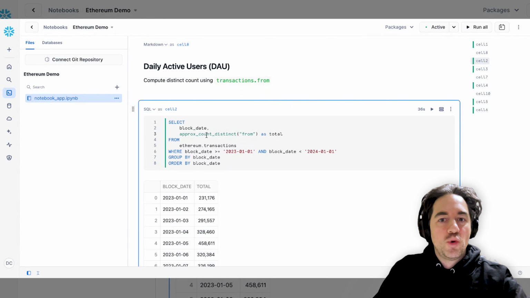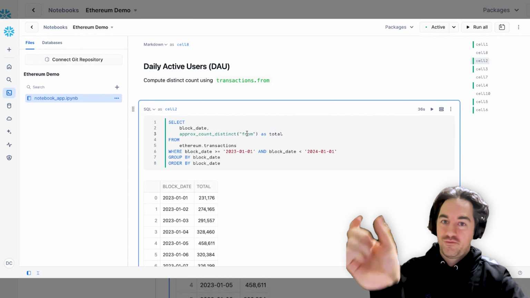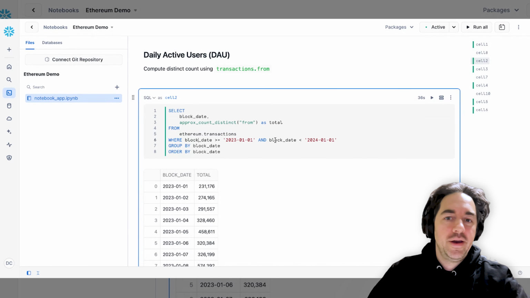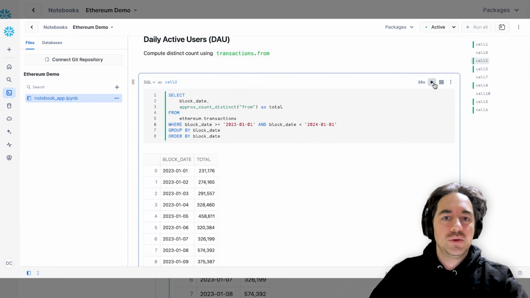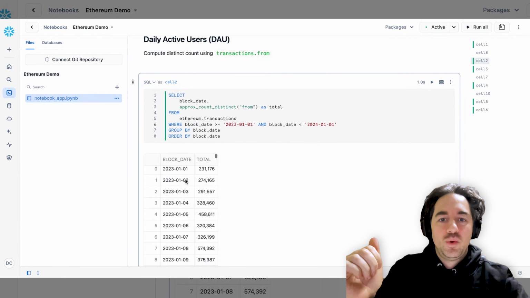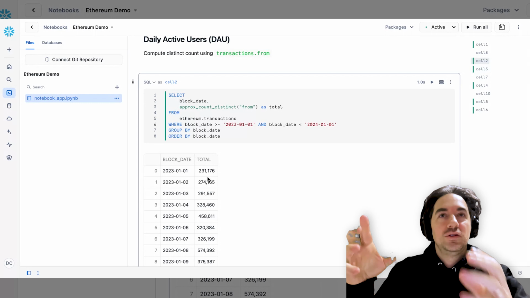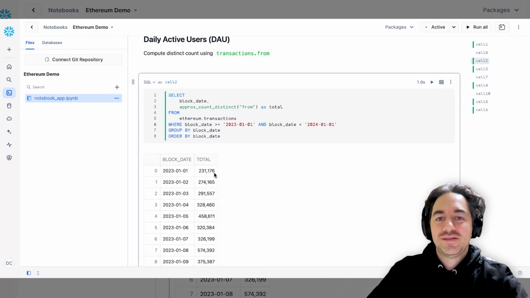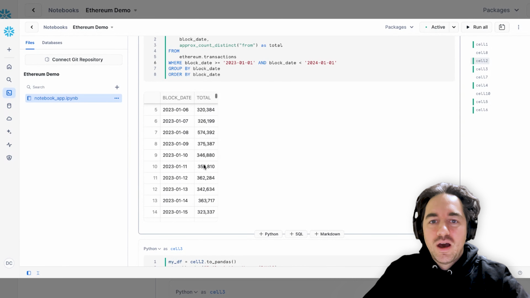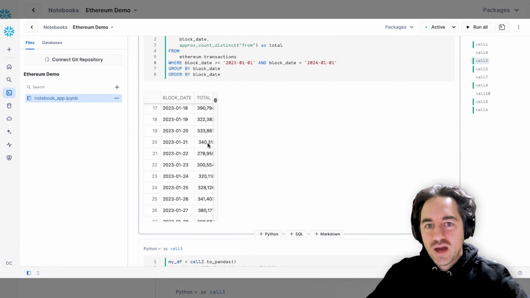I'm going to take the block date, and I'm going to count how many distinct users are from the transaction. And we're going to do a date range, and we only want to search by, let's say, all of 2023, and we're going to group by and order by. So here it's going to extract that data, organize it by date, and we're going to now have a sum of all the unique from addresses of the transactions, which will count as the daily active users. So here we've got January 1st, 2023, with about 200,000 to 300,000.